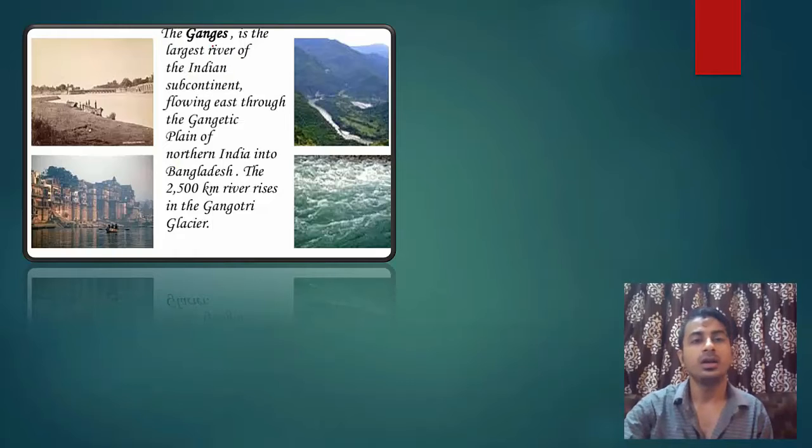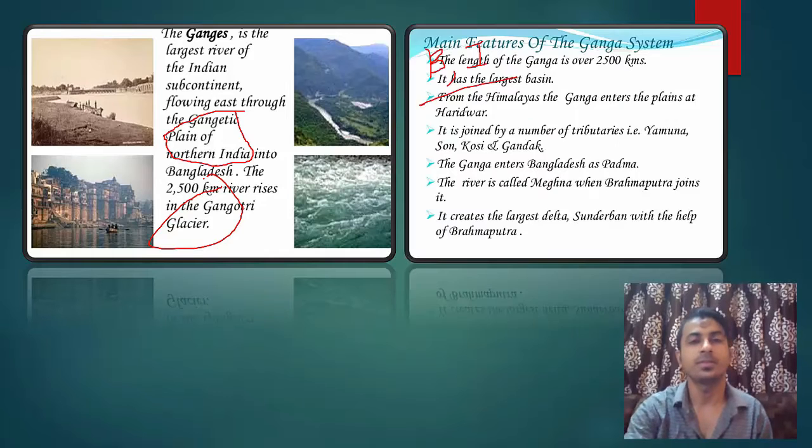Now Ganga. So Ganga is the largest river of the Indian subcontinent. It is larger than Brahmaputra and Indus. It flows through 5 states of India. I told this in previous lecture. Okay. If you remember, it's good. If you don't remember, then you need to watch it again. Okay. Then it goes through great Gangetic plains of northern India into Bangladesh. And I told you the source also. Okay. You have to remember this.